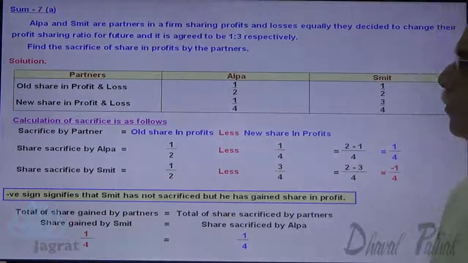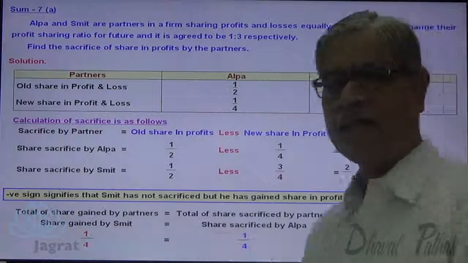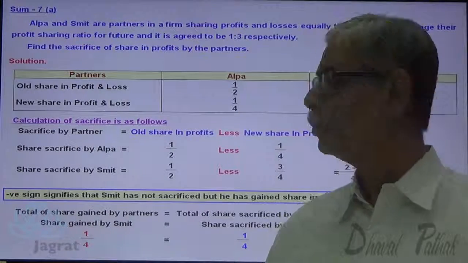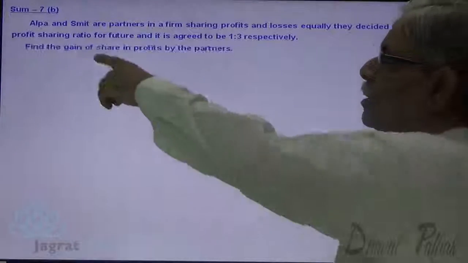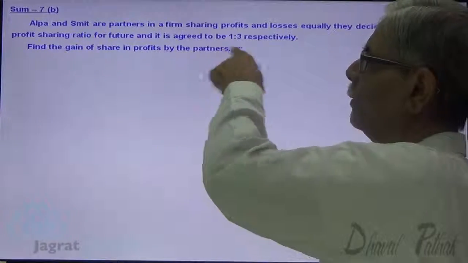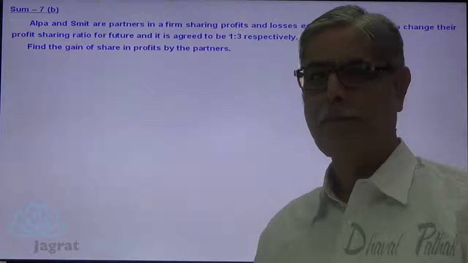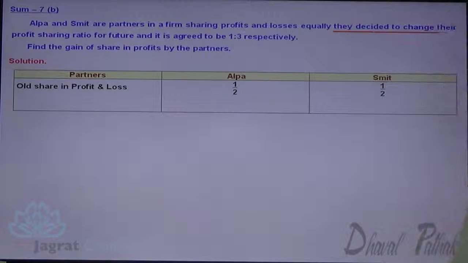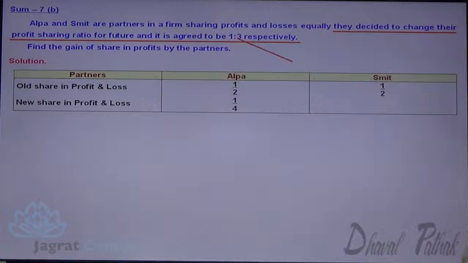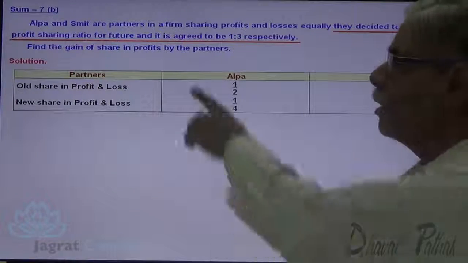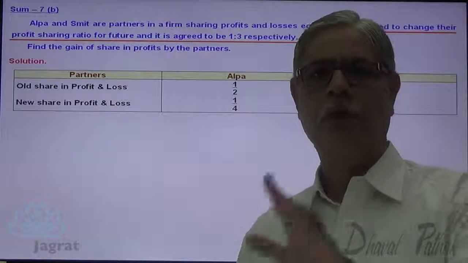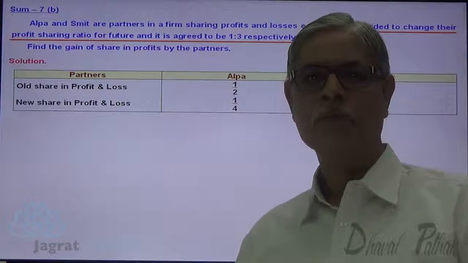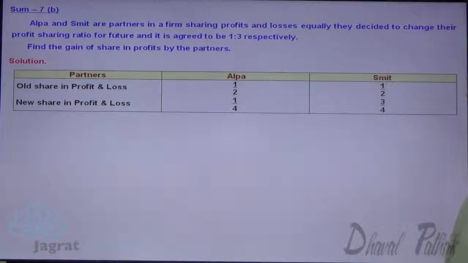Now I want to take care of the same sum, not by the sacrifice formula, but by the gain formula. Find the gain of share in profits by the partners. The sum is the same. Old share was 1/2 and 1/2 for Alpa and Smith. New share is 1/4 and 3/4 for Alpa and Smith. But I am going to apply which formula? The gain formula. Previously I applied the sacrifice formula.